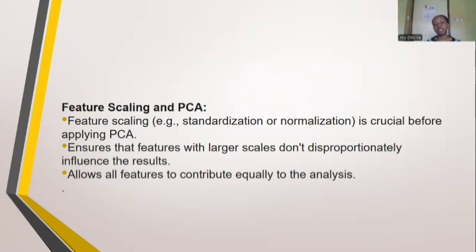Lastly, we have feature scaling, where the data is put at the same level, and that's where standardization and normalization fall. Basically, this allows all features to contribute equally to the analysis.